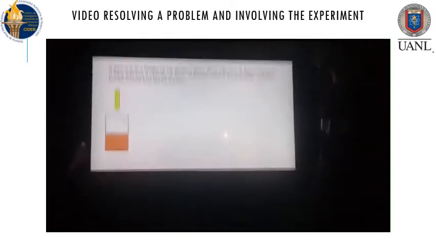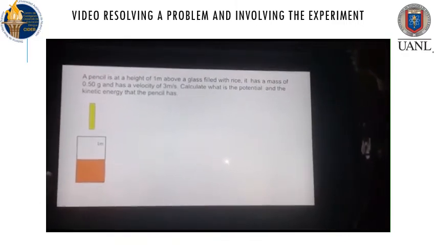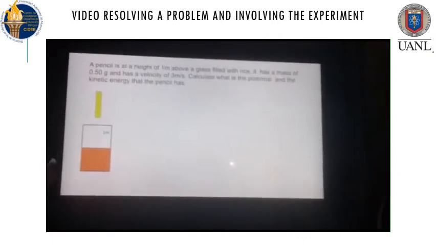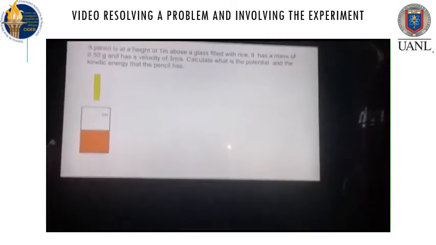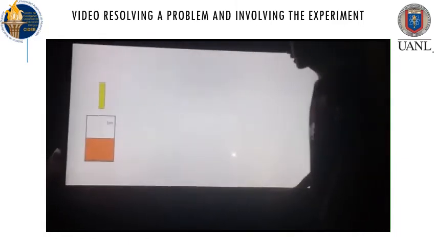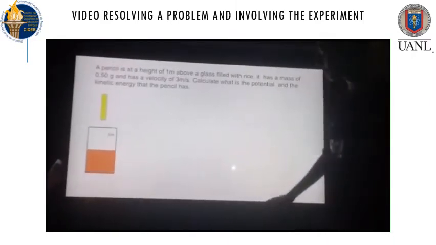So here we have the problem. A pencil is at a height of 1 meter above a glass filled with rice. It has a mass of 0.50 grams and has a velocity of 3 meters per second. Calculate the potential and the kinetic energy that the pencil has. And here we have an image that represents the problem.